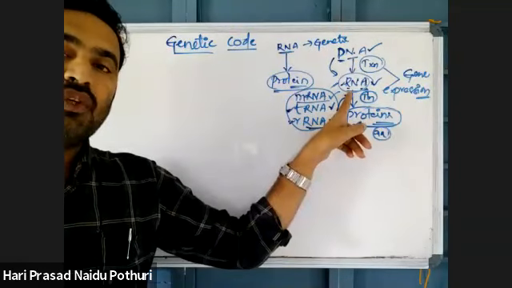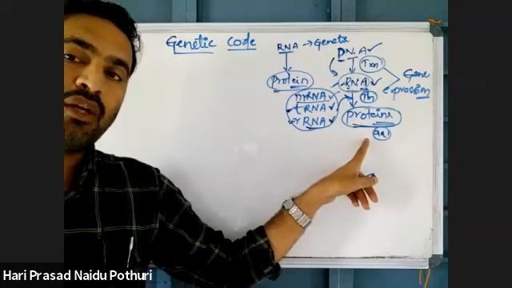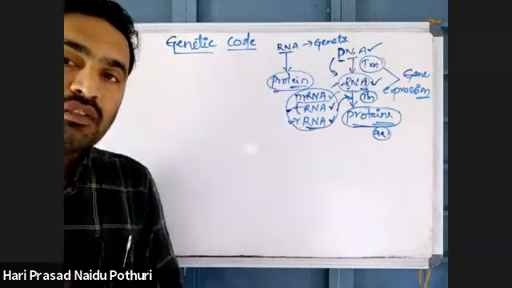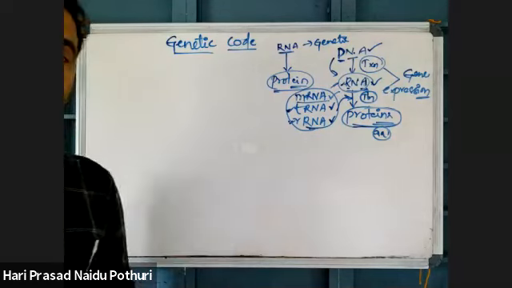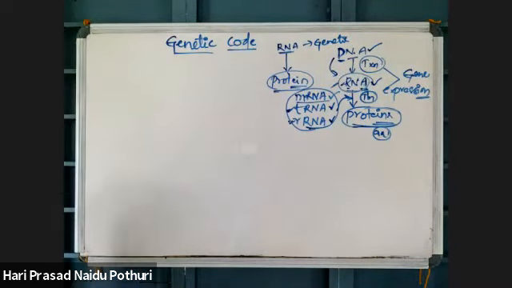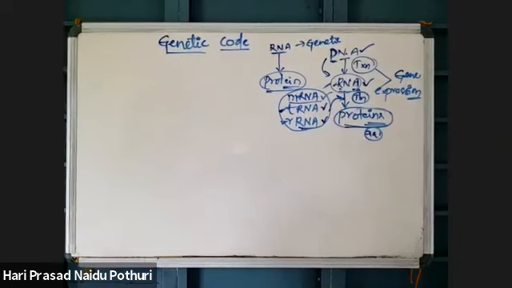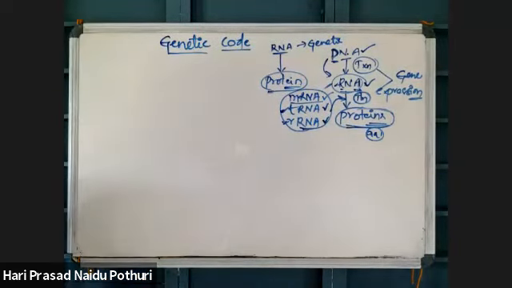So the information of nucleotides present on RNA will be decoded into the information of amino acids in a protein. That decoding of RNA nucleotides into proteins is called translation. The nucleotide sequence present on RNA will be decoded into amino acid language. Nucleic acid language, which is nucleotide, is decoded into protein language, which is amino acid.